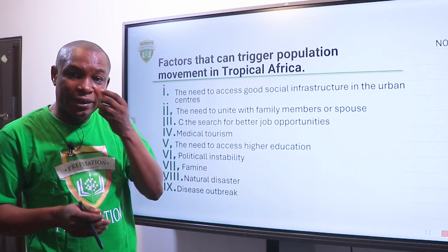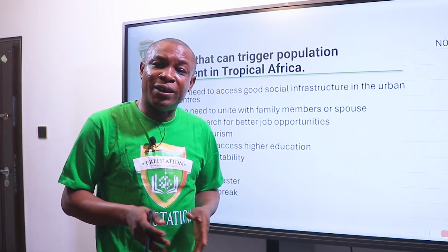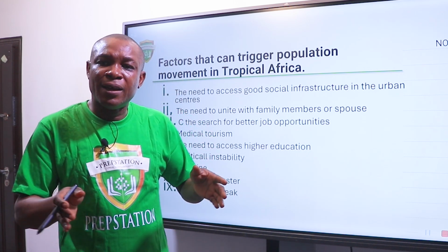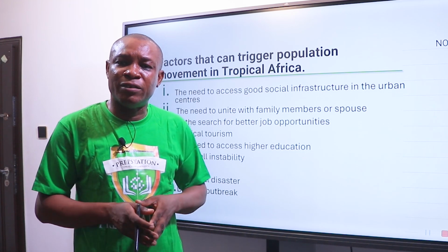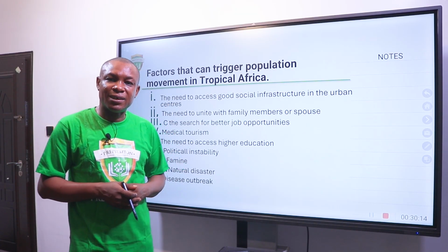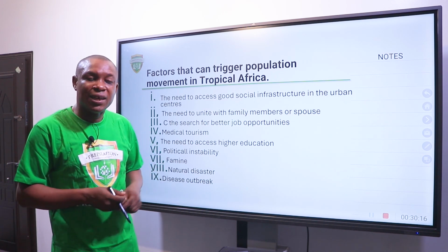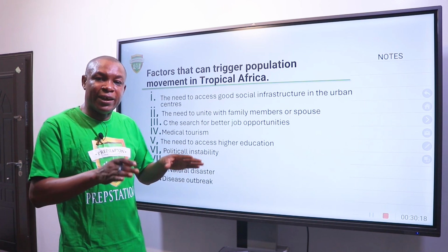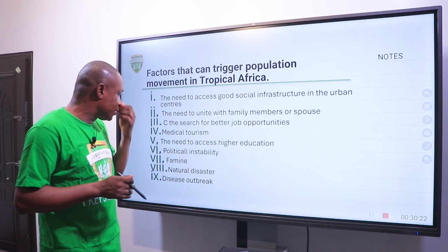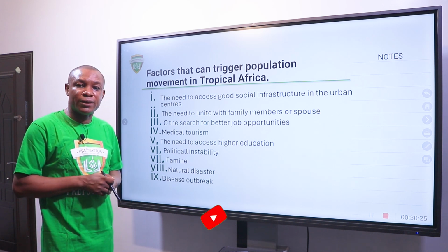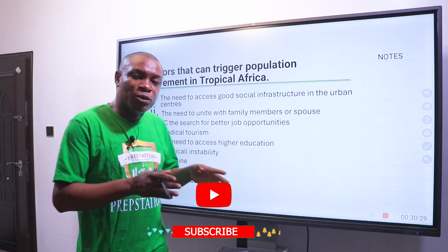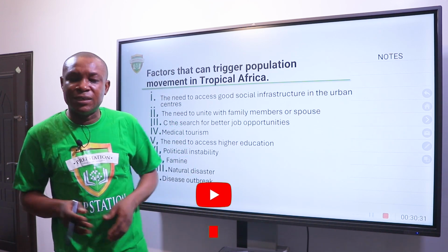The same thing happened in the Niger Delta region where there was an uprising because of militancy in the Niger Delta region. Disaster such as earthquake, landslide, flooding, and the rest can cause people to leave their area of location to a safer place. Disease outbreak. The epidemic outbreak will force you to leave one place to another place that is safe.